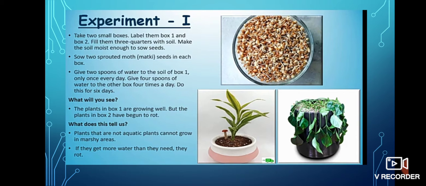What will you see? The plants in box 1 are growing well, but the plants in box 2 have begun to rot. What does this tell us? Plants that are not aquatic plants cannot grow in marshy areas. If they get more water than they need, they rot.